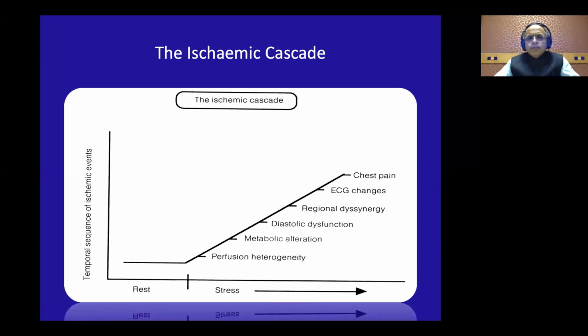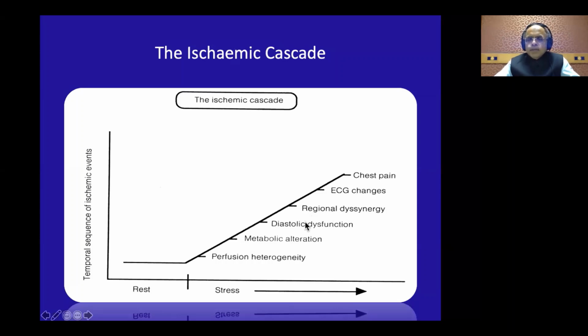Now we'll go back to the basics of the ischemic cascade, as we know that as we start exercising and if there is a flow limiting epicardial vessel disease, then first you get a perfusion heterogeneity which is picked up by the nuclear scan. Then there are metabolic alterations, then there is a diastolic dysfunction, and as the ischemia progresses you get a regional wall motion abnormality, and then you get ECG changes and chest pain. Obviously, this may not happen exactly in the same order, but this is how it happens in an experimental setting when you produce progressive coronary obstruction.